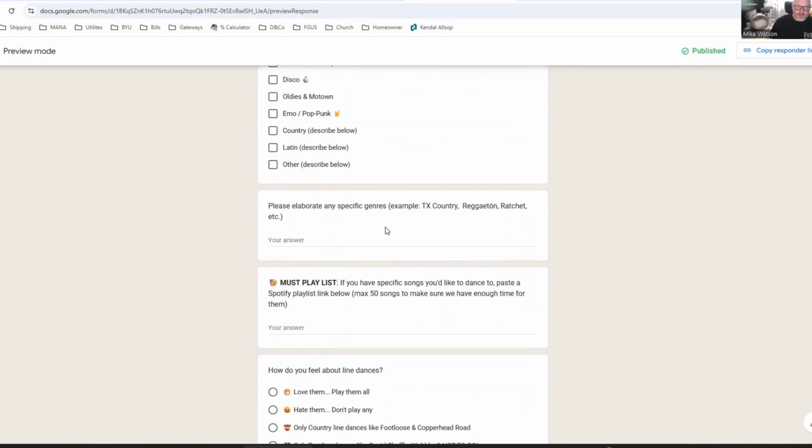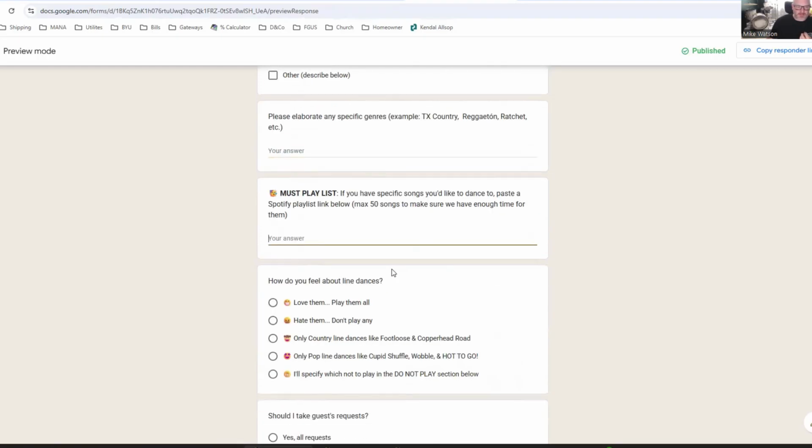I'm asking them to elaborate on any, like if they say that they want country, well, what kind of country music do you want? If they say Latin music, what kind of Latin music do they want? So they can elaborate further. They can paste in a playlist. I've asked them to make it a max of 50 songs just to make sure that it fits within the allotted amount of time we have for dancing.